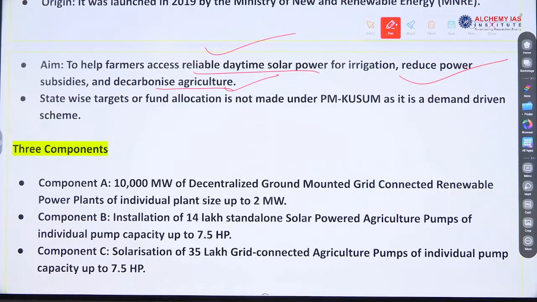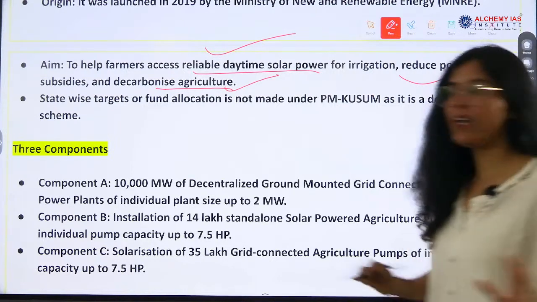And decarbonization is what? Cutting the carbon, cutting the carbon footprint. If we cut the carbon footprint, it means we are not using carbon, not releasing carbon, right? So decarbonization is cutting the carbon footprint, okay?